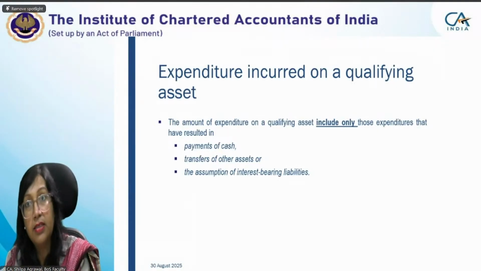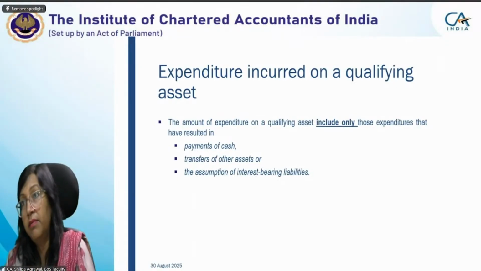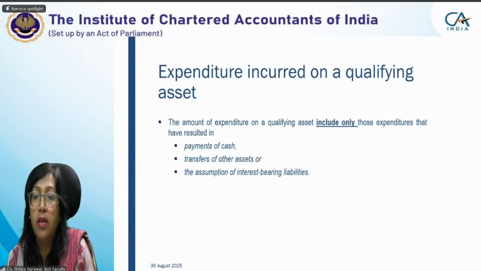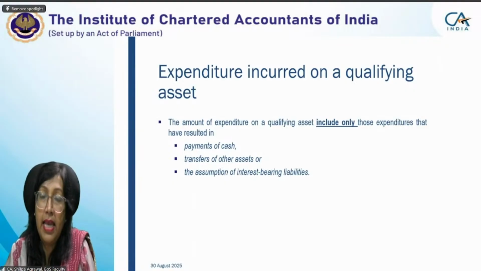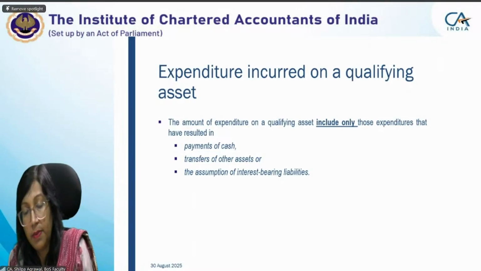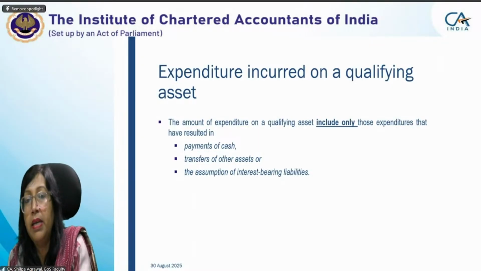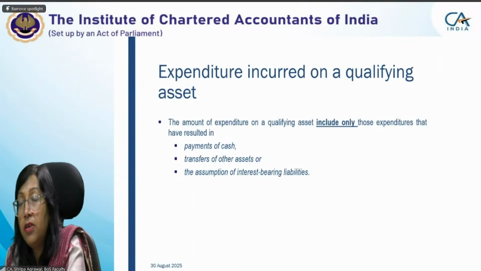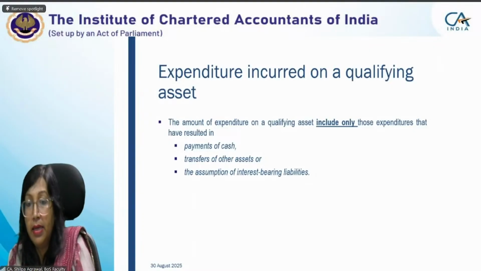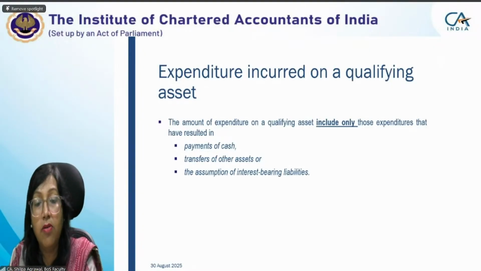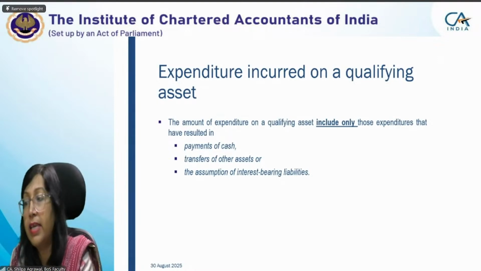Transfer of other assets: instead of paying in cash for construction of a building, I was having one crane and I gave that crane to you. I did it in the form of an asset, so that will also be considered as expenditure. Assumption of interest-bearing liabilities also: instead of paying you something, I took over your liability and I'll pay on that behalf. So that will also form part of expenditure.